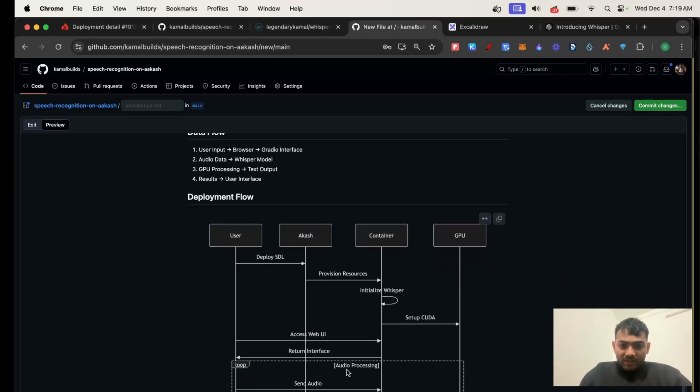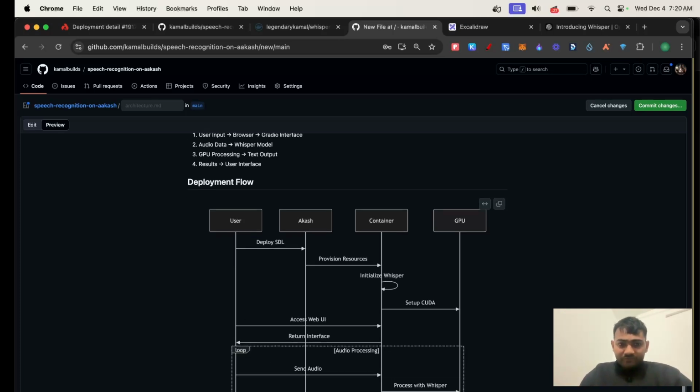So this is how the data flow inside our architecture looks. The user inputs their audio in the browser within the Gradio interface, then the audio data goes to the Whisper model and is processed with Whisper, then the GPU returns the transcription and it displays the result to the user.